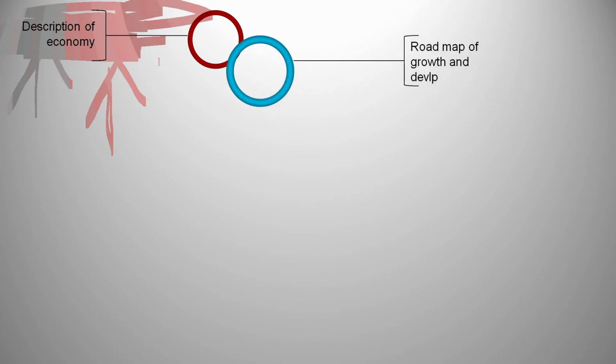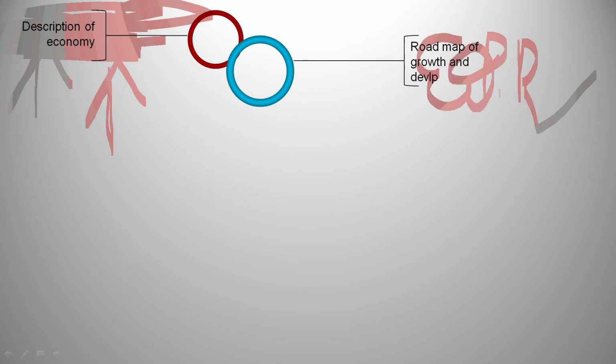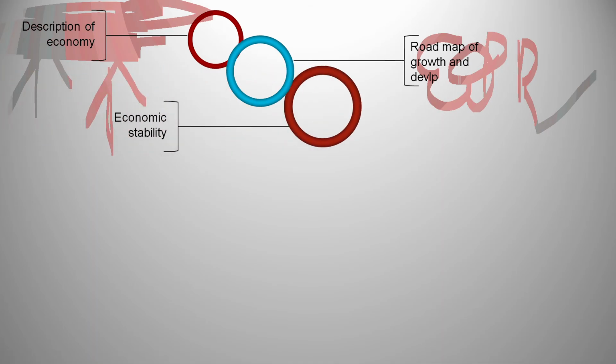Next, it's a roadmap to growth and development. How does growth take place? Growth takes place through policies and programs made by the government, economic policies and programs. And how are these programs made? They are made by assessing macroeconomics. So macroeconomics helps us to create these policies and programs that lead to the growth and development of our country.